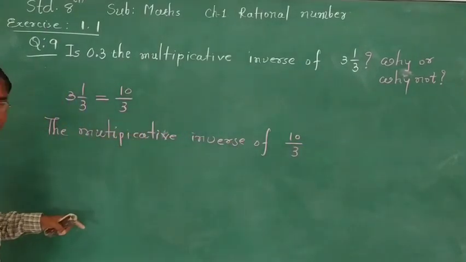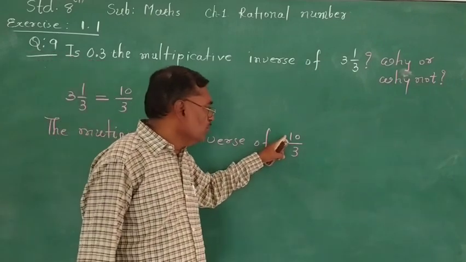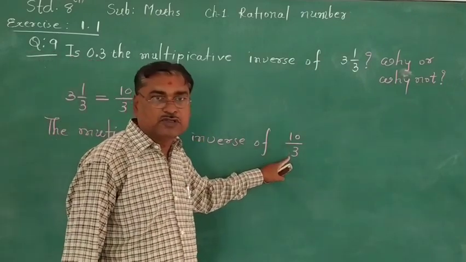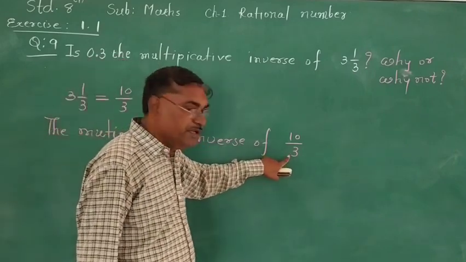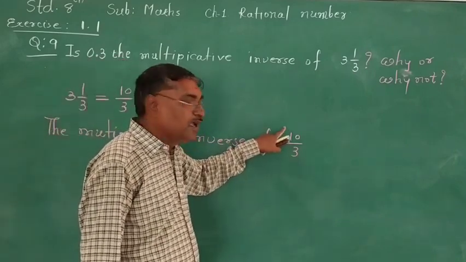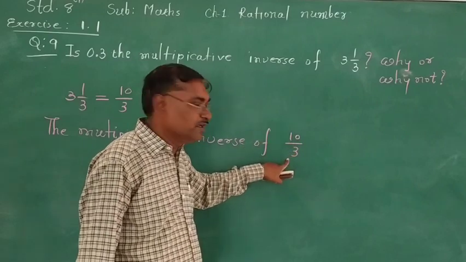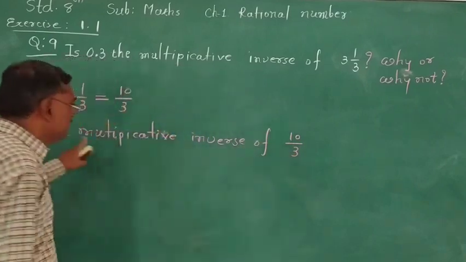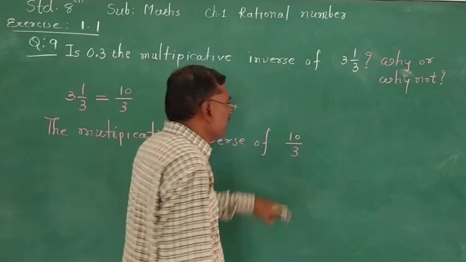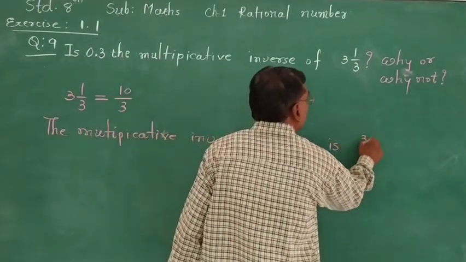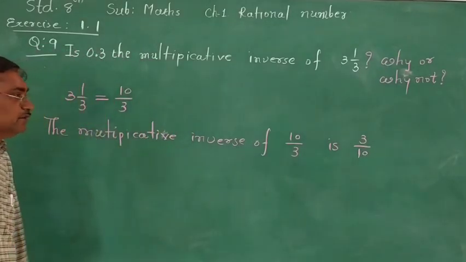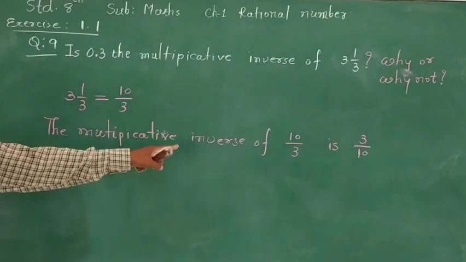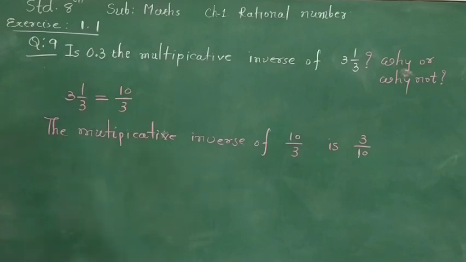We know that in a multiplicative inverse, the denominator becomes the numerator and the numerator becomes the denominator. So we can write the multiplicative inverse of 10 upon 3 is 3 upon 10.